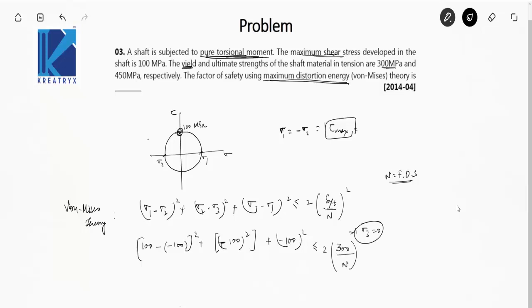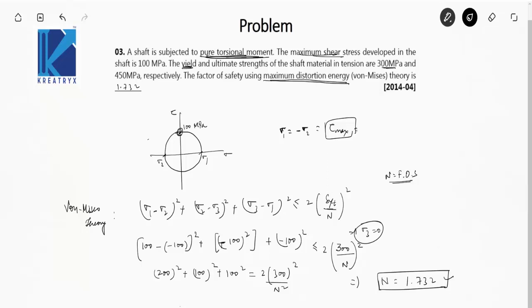So this is equal to 200 square plus 100 square plus 100 square. For limiting case, I will put an equal to sign, 2 times 300 square by n square. Okay, so when you solve this, n comes out to be 1.732. According to von Mises theory, 1.732.